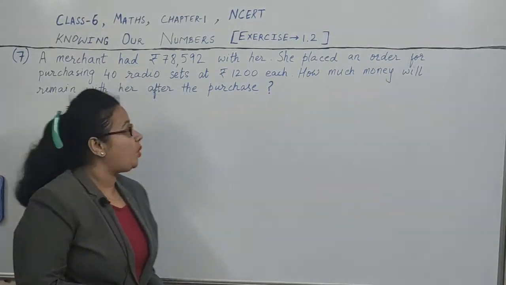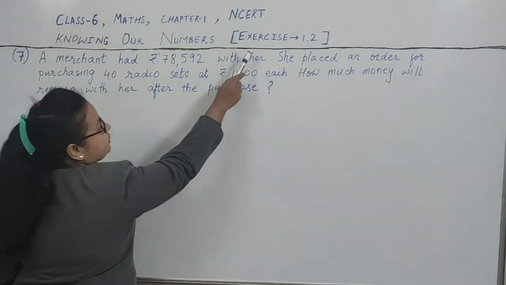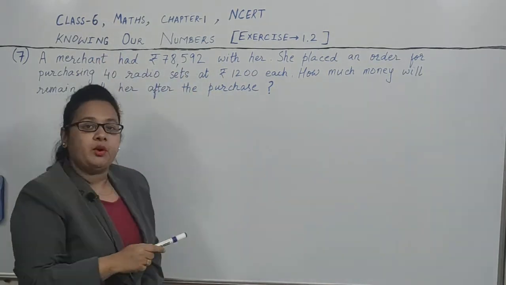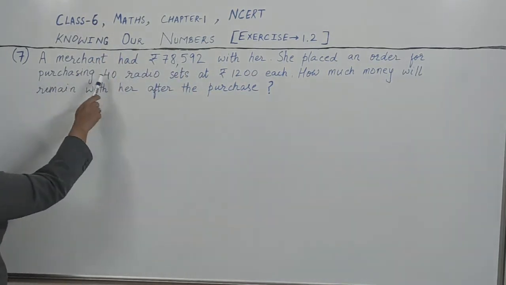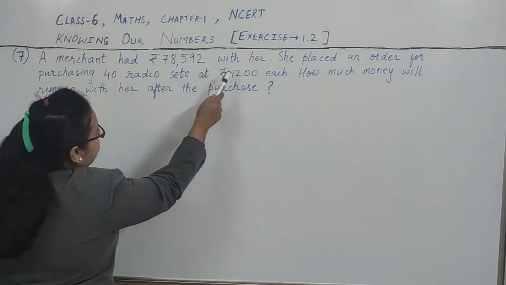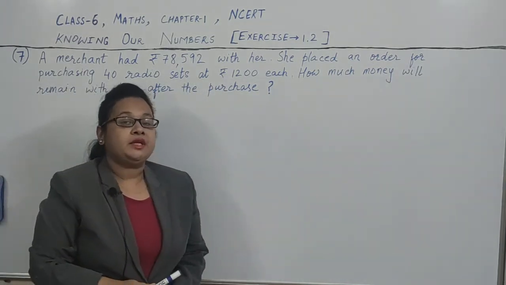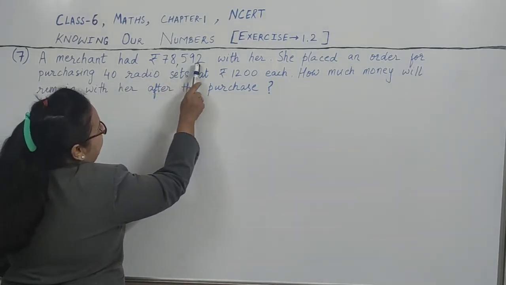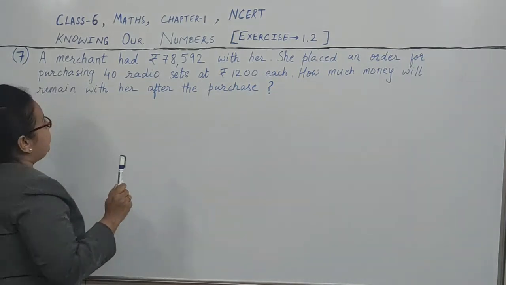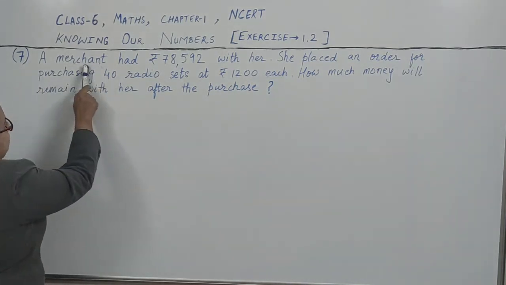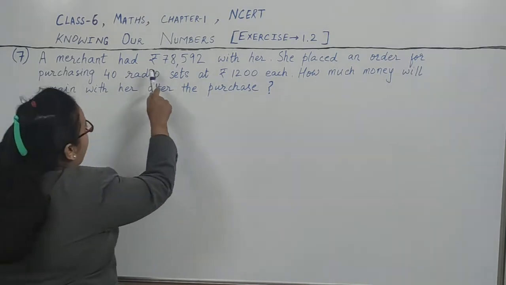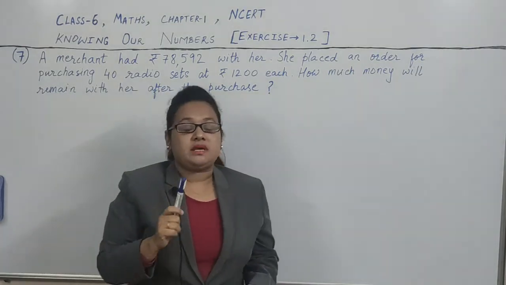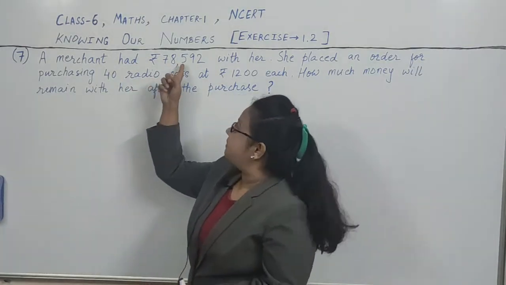In today's class, we will do question number 7 of exercise 1.2 of the first chapter, Knowing Our Numbers, from the 6th class Maths NCERT book. Now let us read the question. A merchant had rupees 78,592 with her. So she had rupees 78,592 with her. What was she? She was a merchant, and a merchant had this much rupees with her. Merchant means businessman.